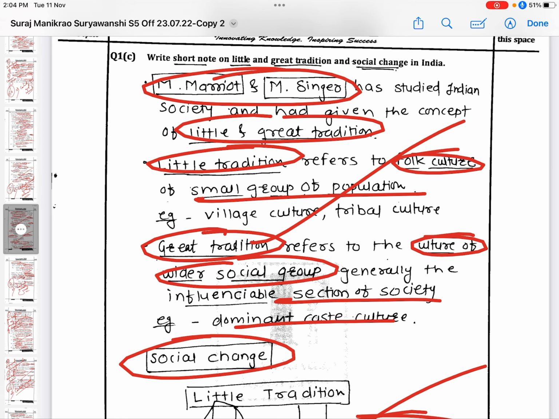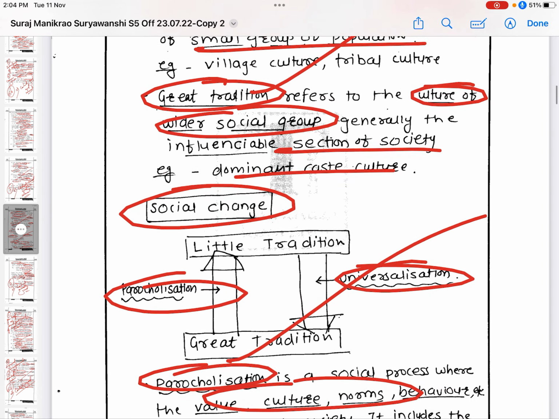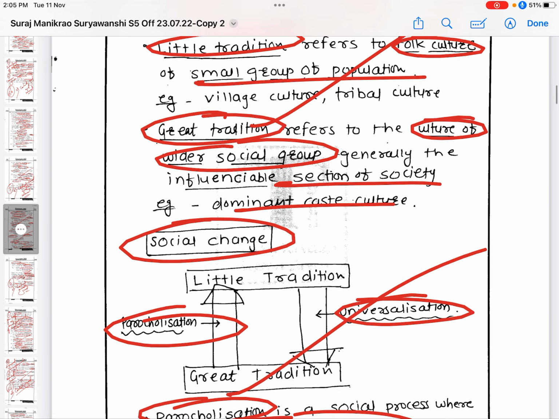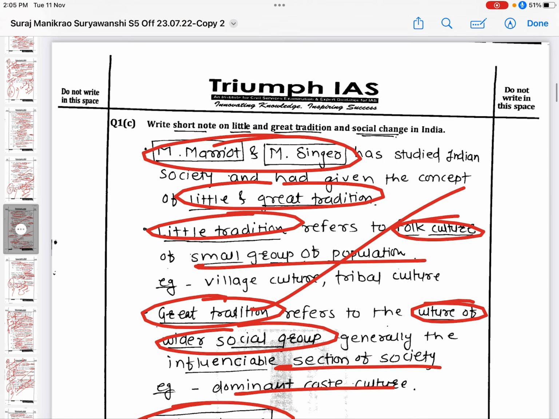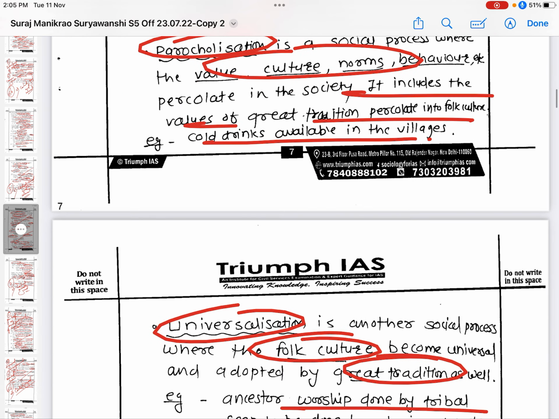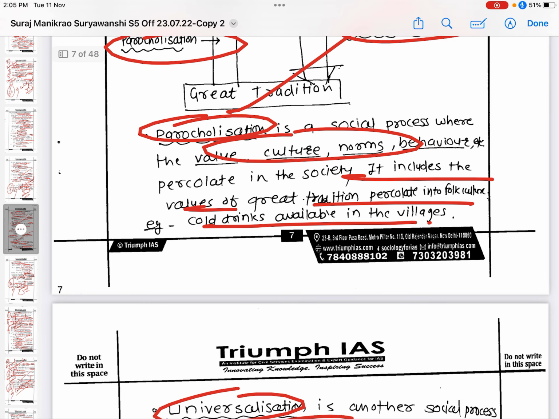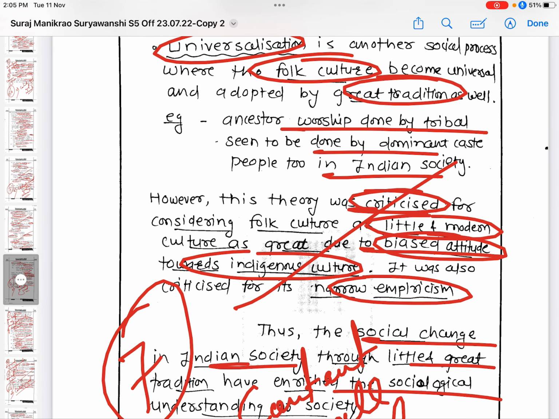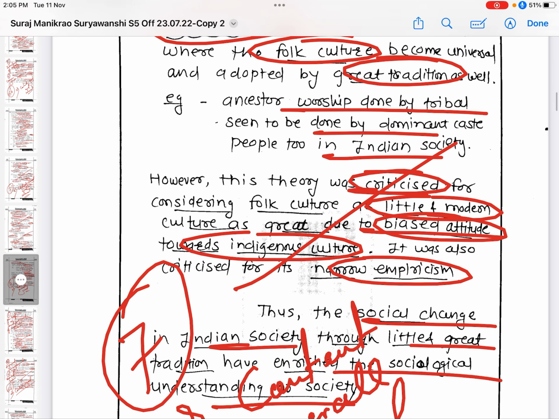Later I wrote about the little tradition, and then I discussed the great tradition. Then the last point of the question was how it describes social change in Indian society. As you know, there are the two concepts of parochialization and universalization. These two concepts show the social change in Indian society. I elaborated parochialization with an example, and universalization I also substantiated with an example. But as I said, critics are very important to make your answer holistic.